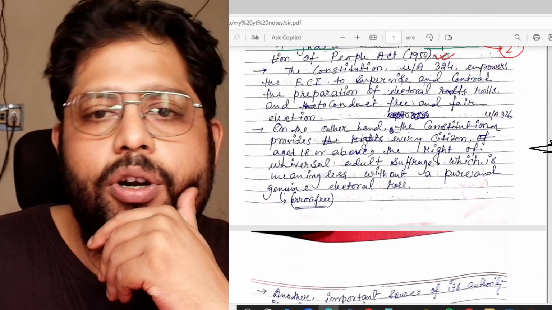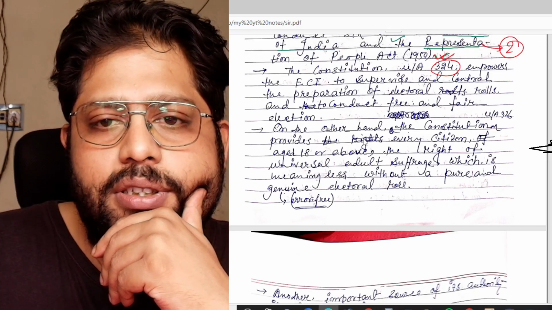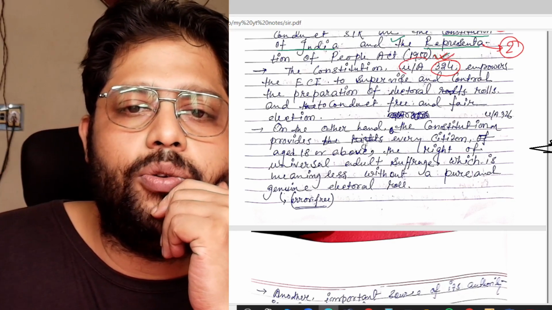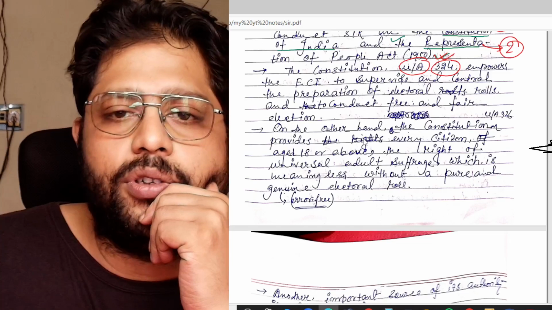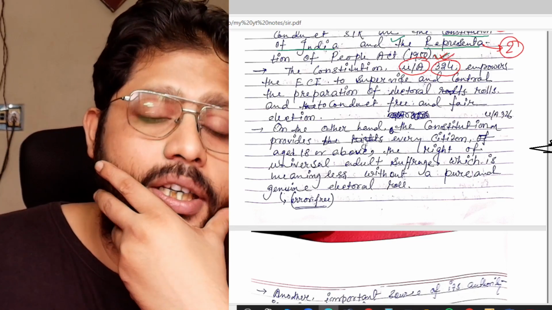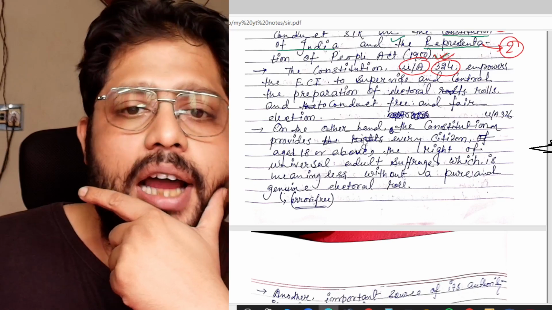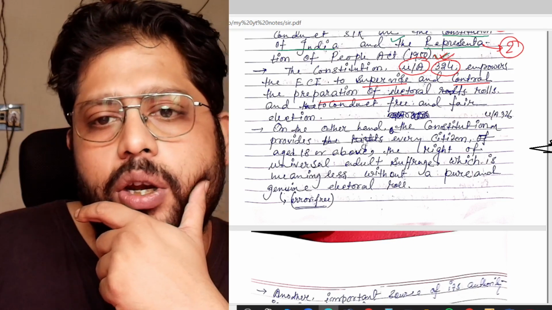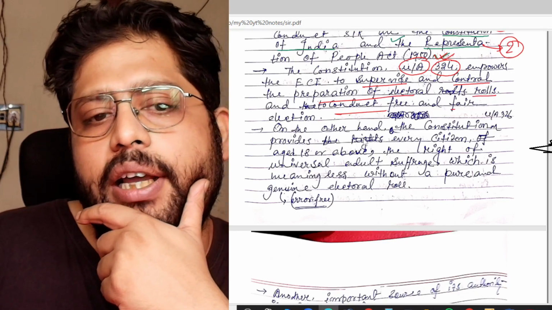Now I am going to give some details of these powers of the ECI. The Constitution, under Article 324, you should remember Article 324, empowers the ECI to supervise and control the preparation of the electoral rolls and to conduct free and fair elections.